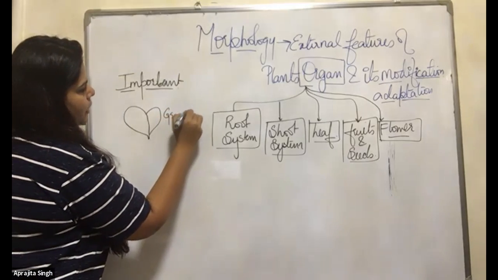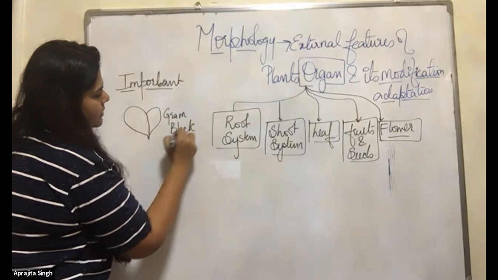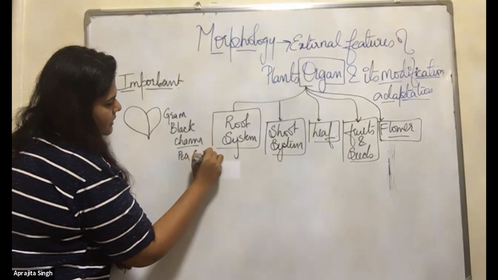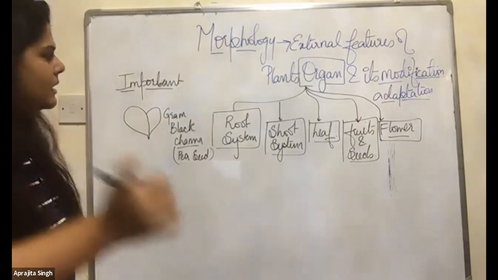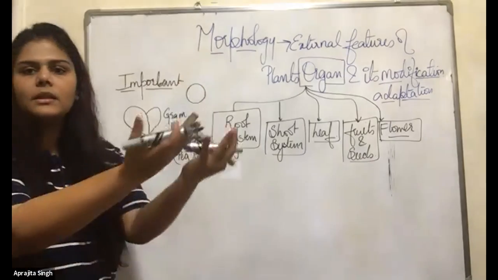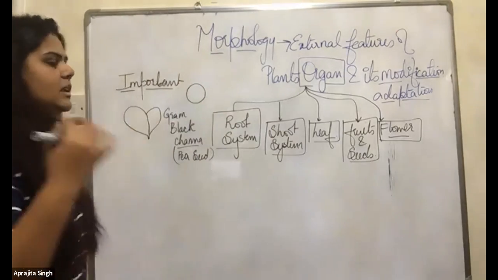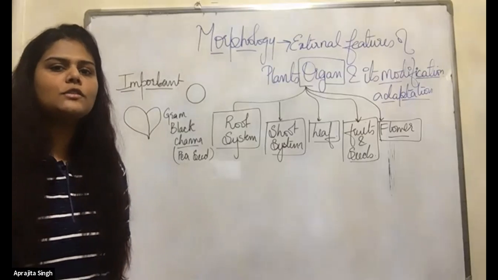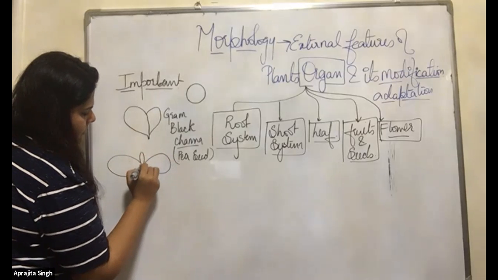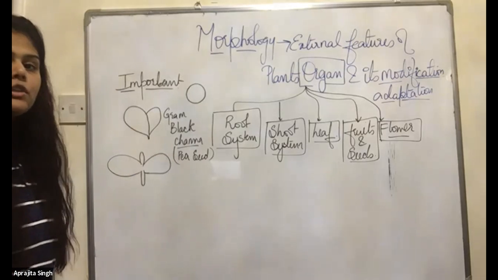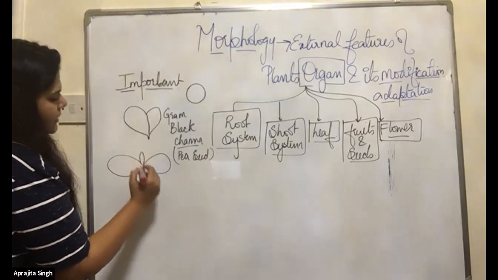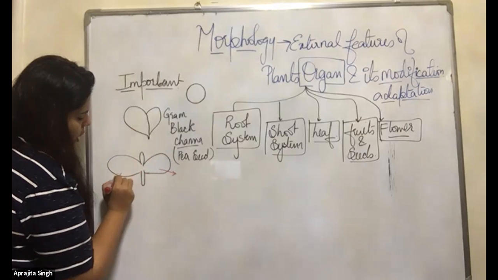Gram, or you can say the black chana or any chana. I am taking the black chana. You can take the pea seed, matar ka dana, the green color, small pea seeds. When you open them, you have never realized they contain a small plant in them, a very small one, like this. This is the actual structure when you open the seed, okay? So what they are having, these are the cotyledons.